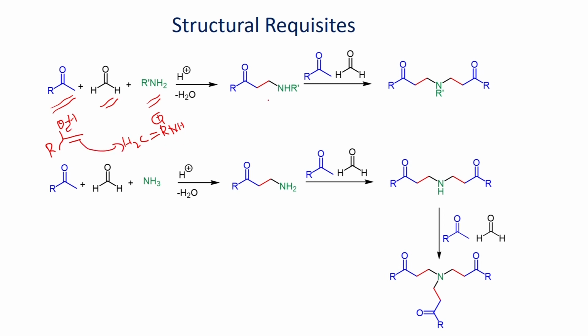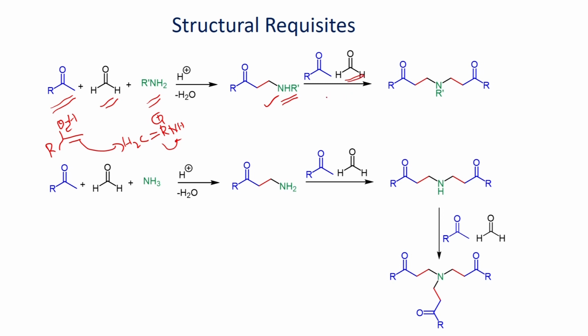For example, if you use this ketone which can undergo addition reaction, you will get this compound as the product. This is a secondary amine which can further undergo reaction with another molecule of